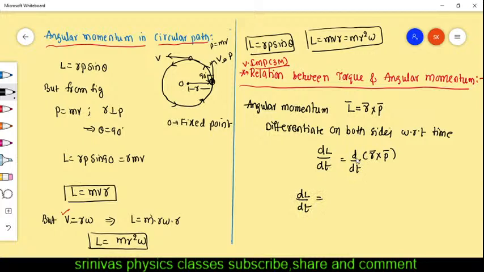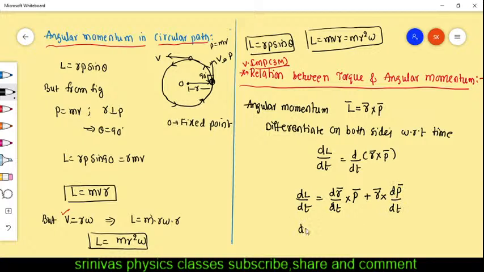First, we have to differentiate r, dr by dt, keeping p as it is. You will learn this differentiation in mathematics. First d by dt for the r, later p you write like that only. Next, r bar as it is, and now p bar has to be differentiated, dp bar by dt, right?